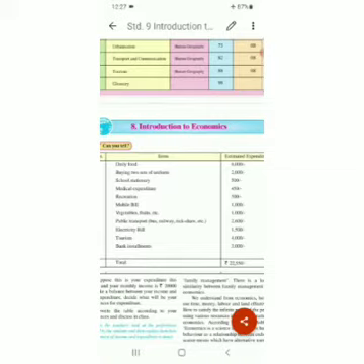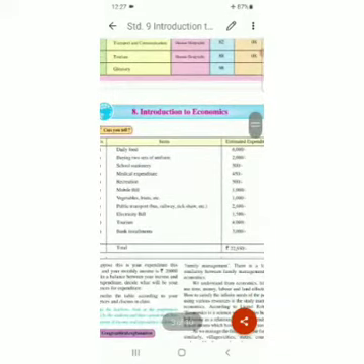Recreation means for enjoyment. Sometimes we spend something for our own enjoyment while living our life, and that is approximately 500 rupees. Mobile bill, nowadays essential, 1000 rupees. Vegetables, fruits, etc. are also highly essential for our health, because health is wealth. So 1000 rupees. Public transport, the means of transport we use every day.